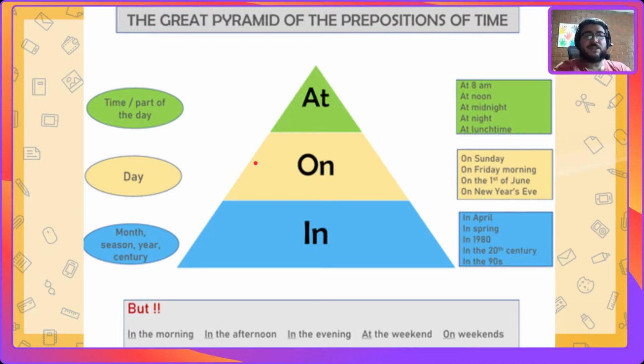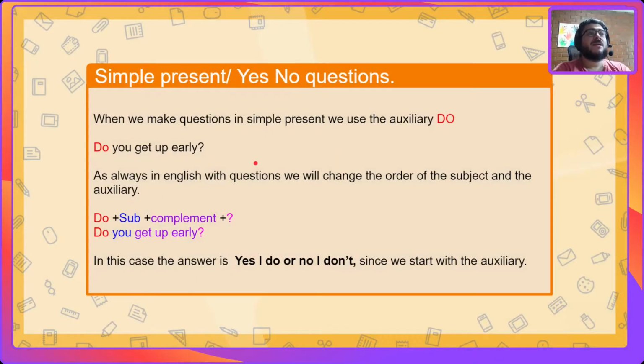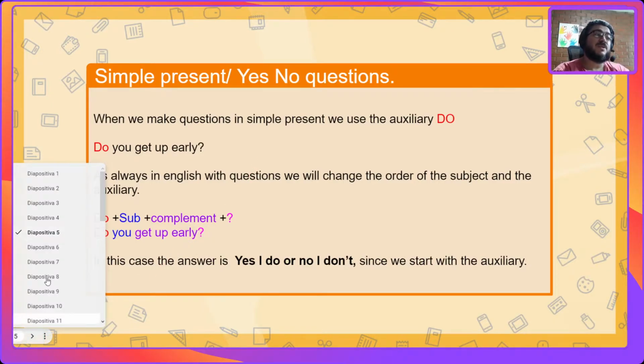So, let's continue. We also talk about simple present with yes or no questions. When we make questions in simple present, we're going to use the auxiliary do. Do you get up early? As always in English, with questions, we will change the order of the subject and the auxiliary. Do, subject, and complement. Do you get up early? In this case, the answer is yes, I do, or no, I don't, since we're starting with the auxiliary do.